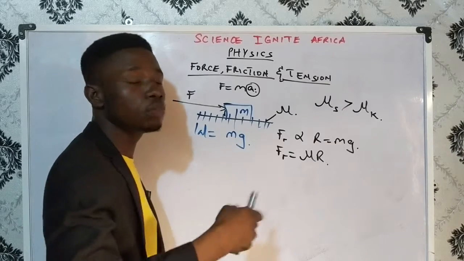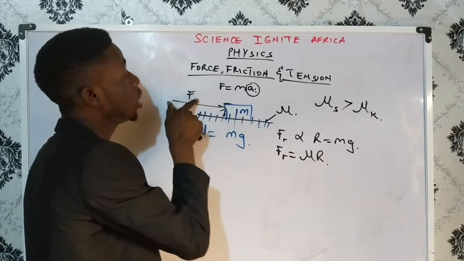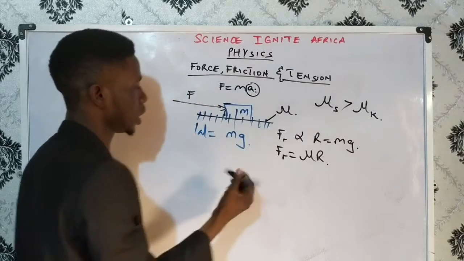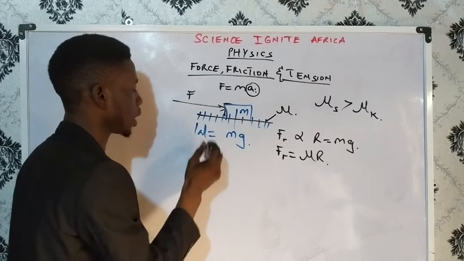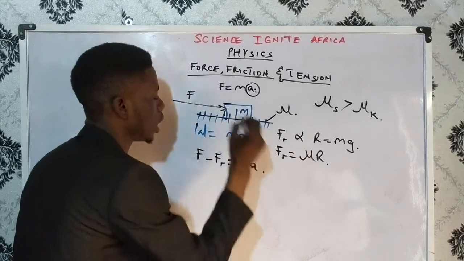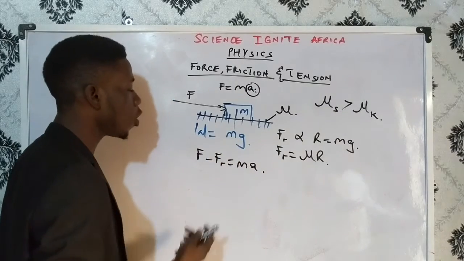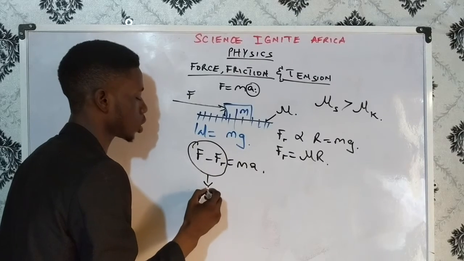That is, the acceleration won't be as much as we got when only this force was acting. Then what will happen in this case? Since the frictional force is opposing the action of this force, then we have F minus Fr equals ma, which implies that the force, and like I've mentioned the other time, this is the resultant force.